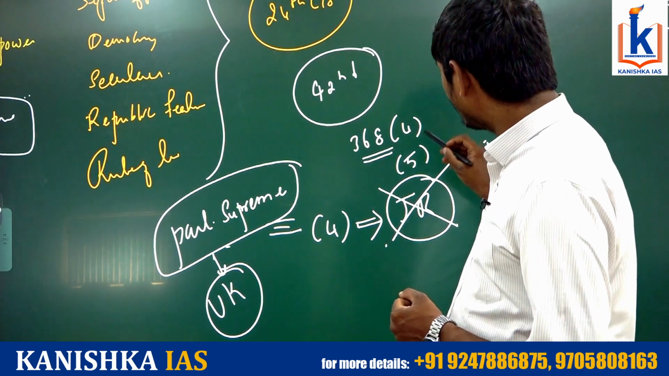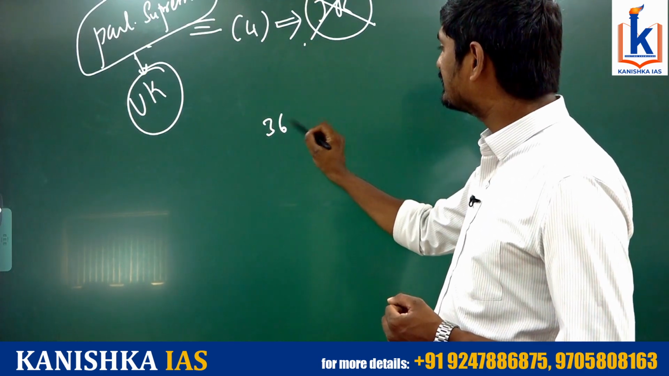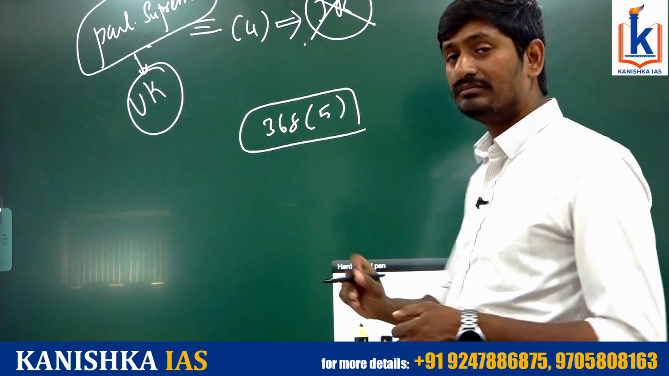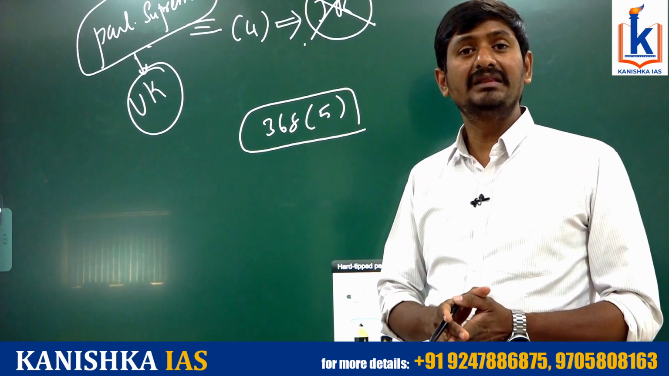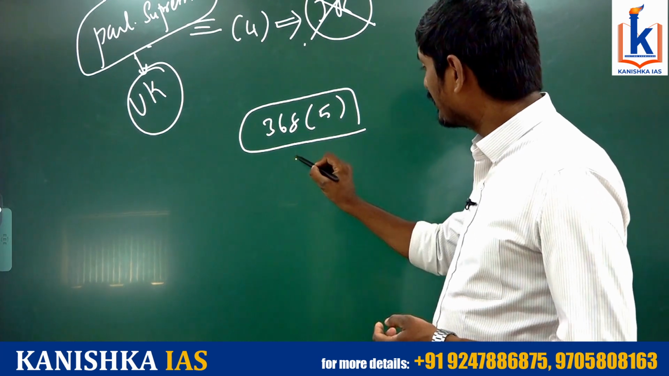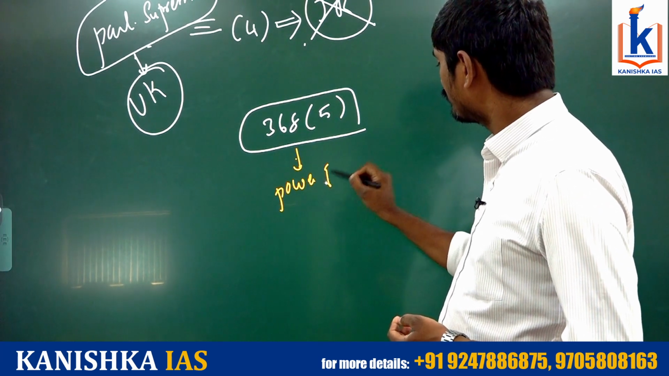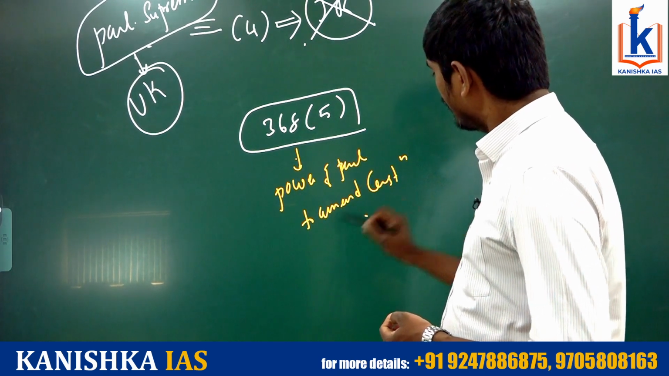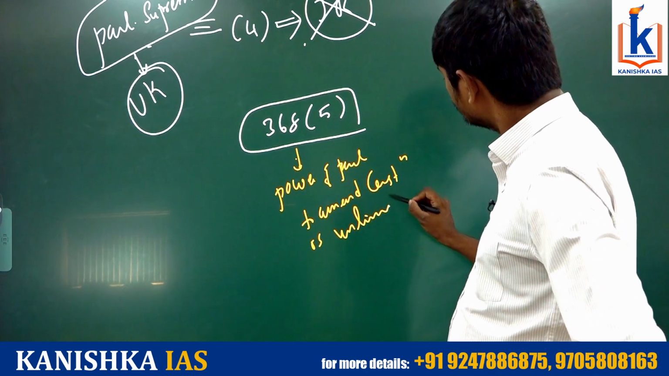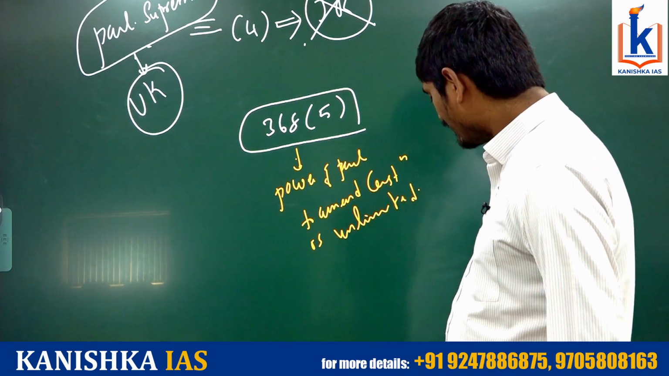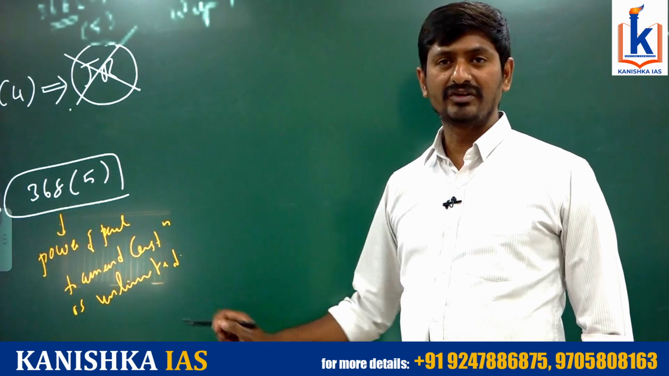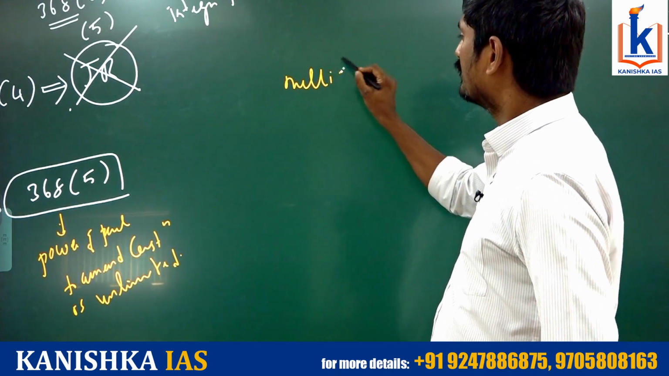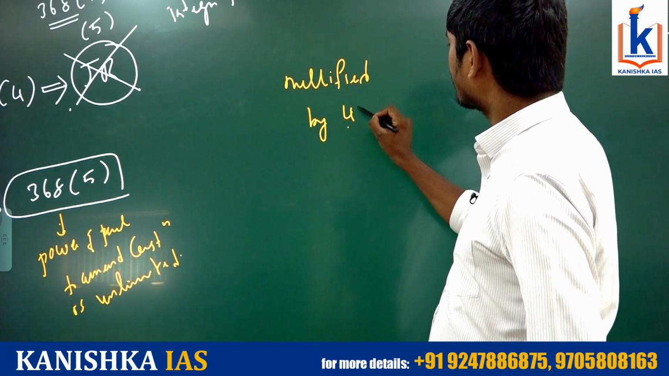Apart from that, even Article 368 Clause 5 has made Parliament step further in the forward direction to make Parliament supreme. What is that? The power of Parliament to amend the constitution is unlimited. In other words, whatever the Supreme Court said in the Kesavananda Bharati case in the form of basic structure has been completely nullified by the 42nd Constitution Amendment Act.